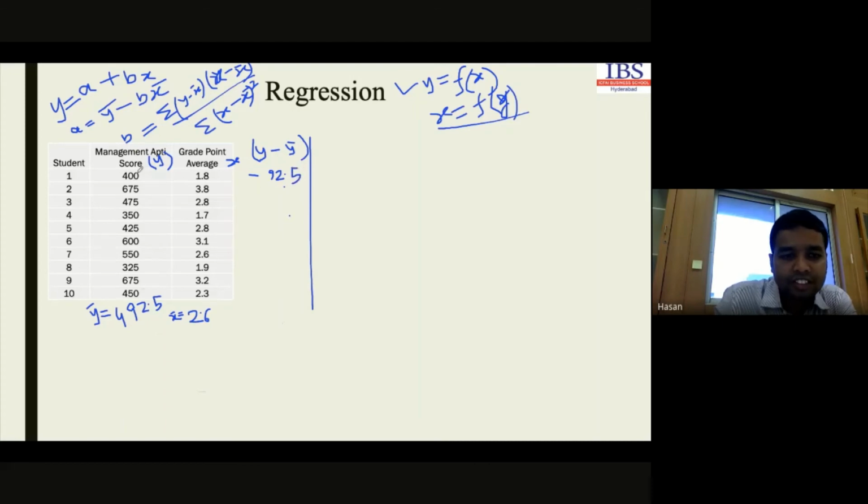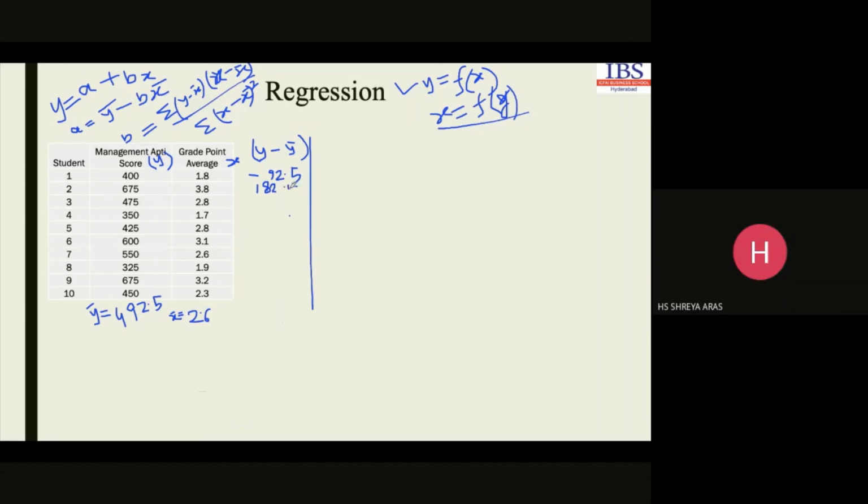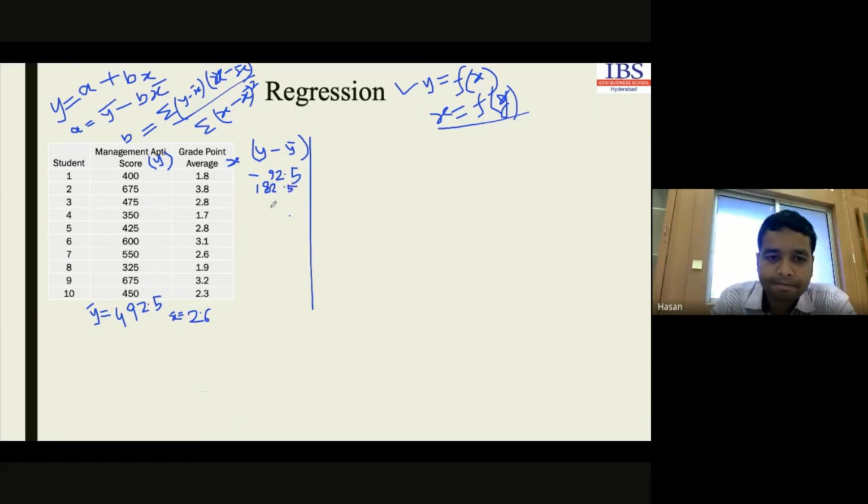Then for the next one, how much will it be? 182.5. Yes, sir.